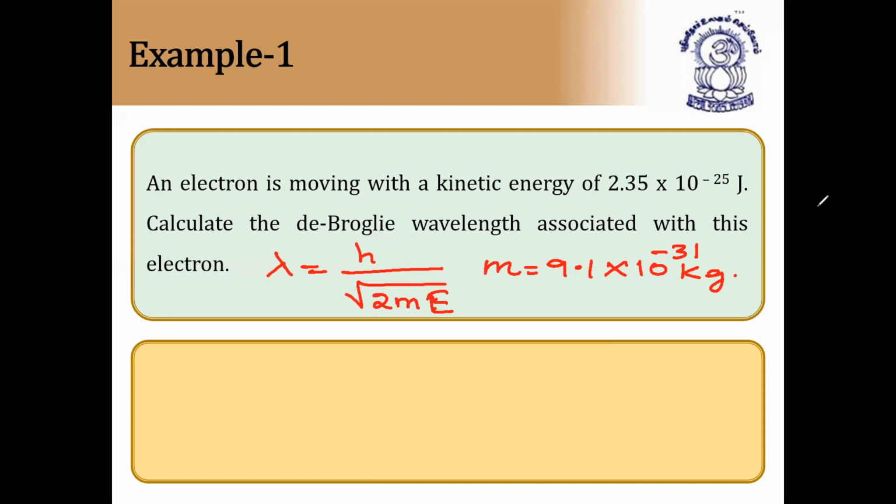The wavelength associated in nanometers or meters. First, you'll get the wavelength in meters. You can convert them into nanometers by multiplying it with 10 to the power of minus 9. So let us solve this equation.